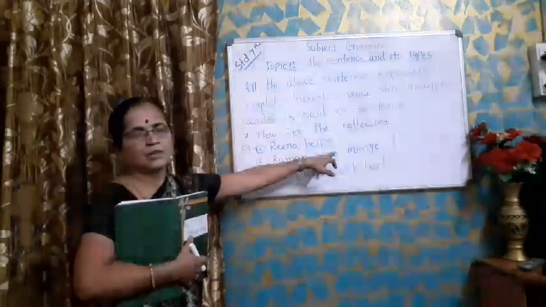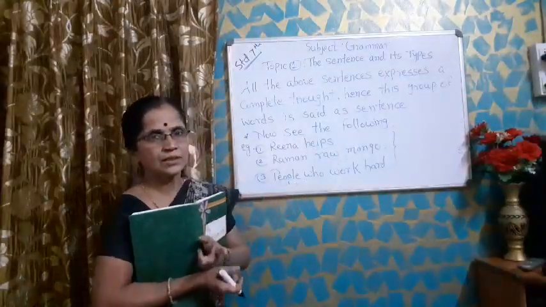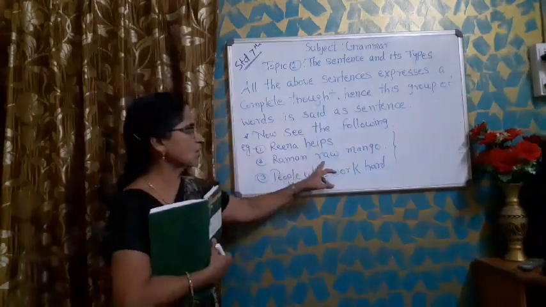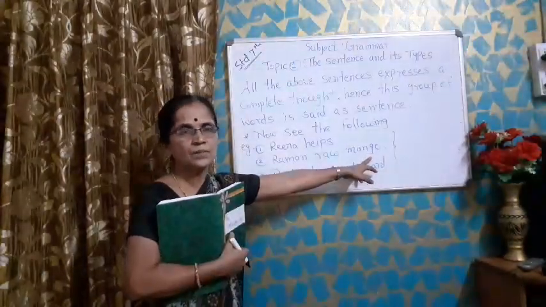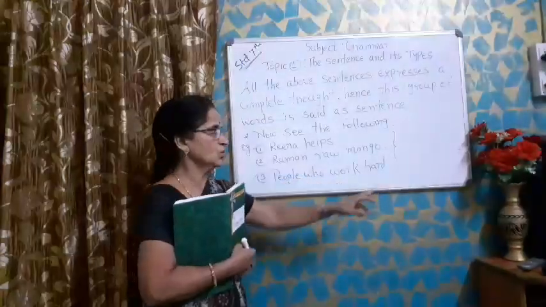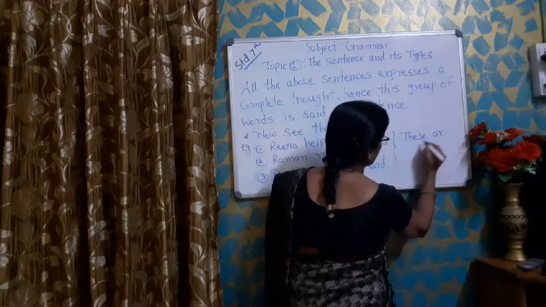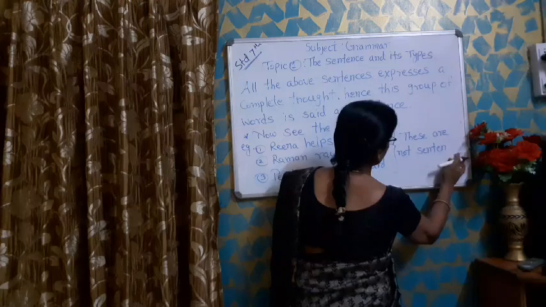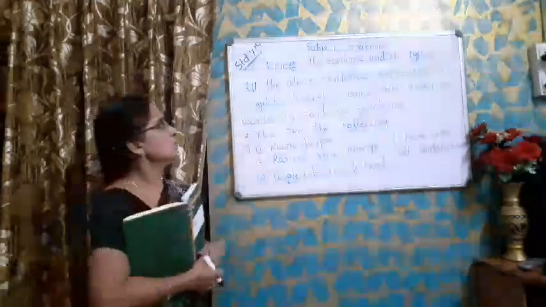Rina helps. Can we understand the meaning? No. To whom is she helping? Can we understand? No. So that's why it is not a sentence. Raman, raw, mango. It also doesn't give complete sense, so it is also not a sentence. People who work hard. Can we understand? No. So these are not sentences.